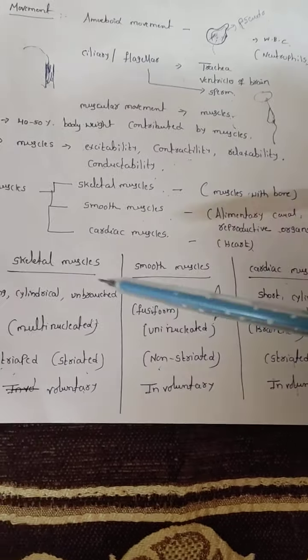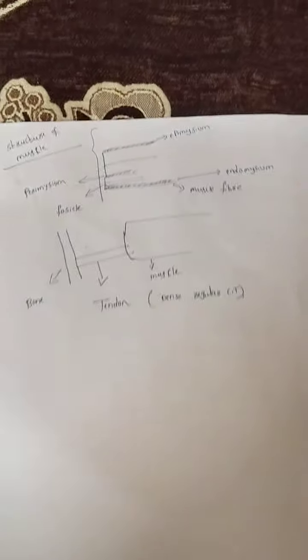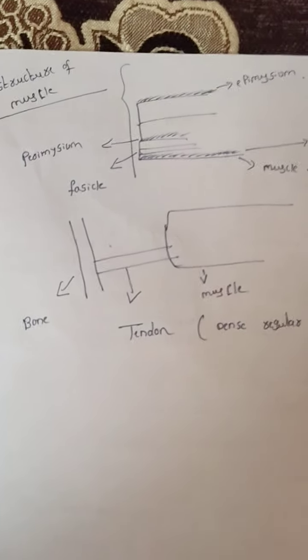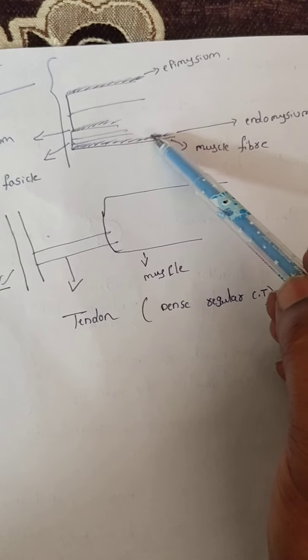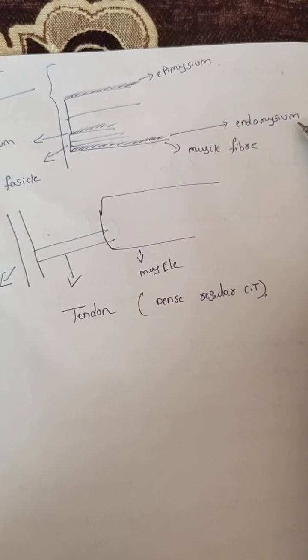Now we can go to the structure of muscles. Suppose a muscle has so many muscle fibers. Now I take one muscle fiber. This is one muscle fiber. The muscle fiber is covered by a connective tissue sheath. That connective tissue sheath is called the endomysium. So many muscle fibers like this will be combined, and they form a bundle.